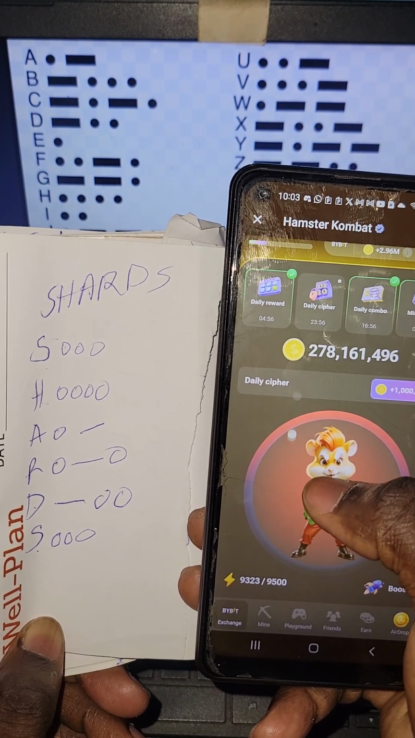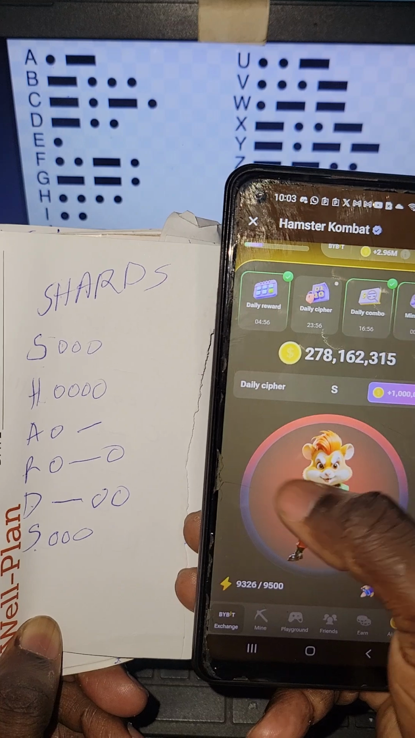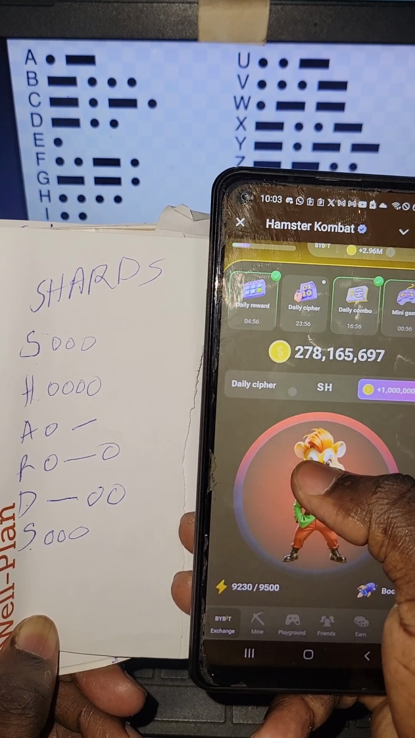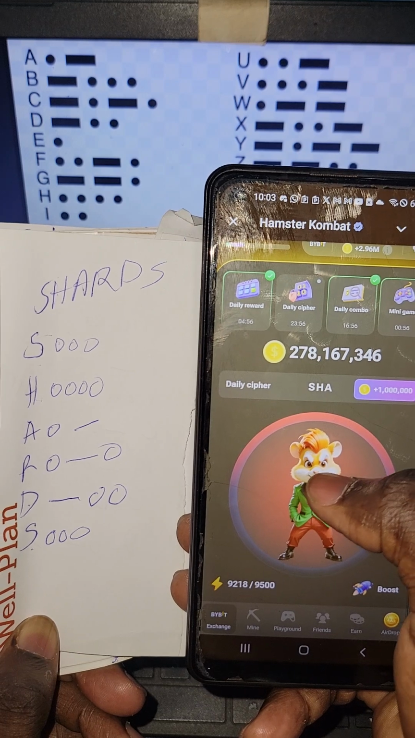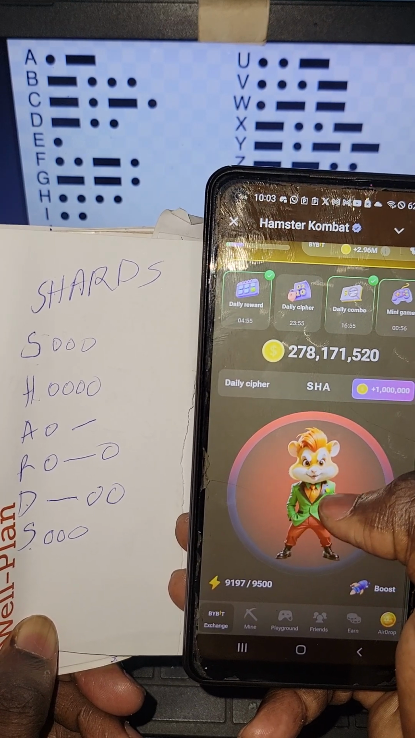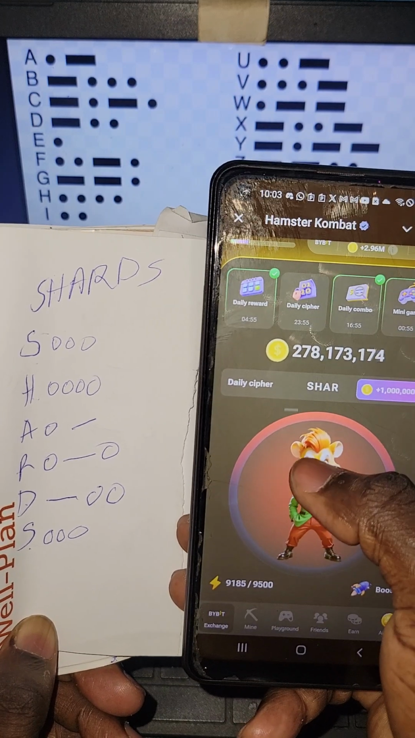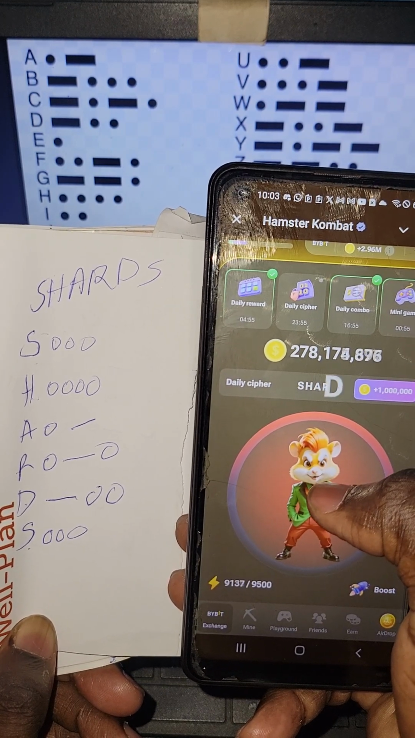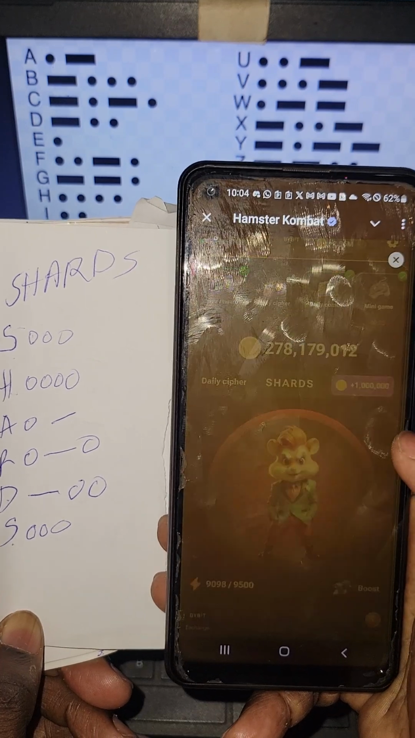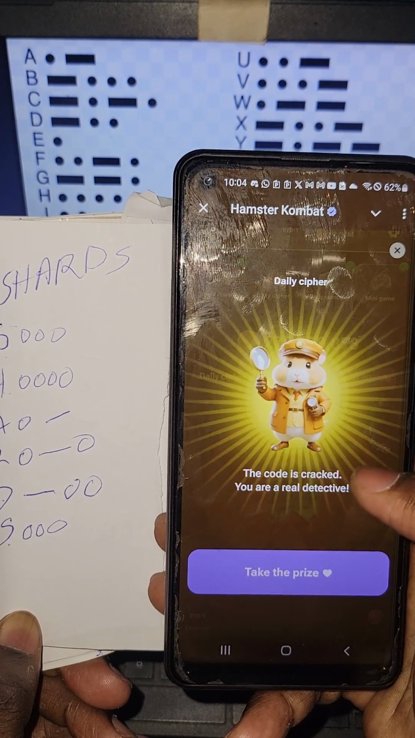Tap, tap, tap. 1, 2, 3, 4. H. Then A, long press. Then R. Then D. Then S. 1, 2, 3. As simple as that, and the word is shards.